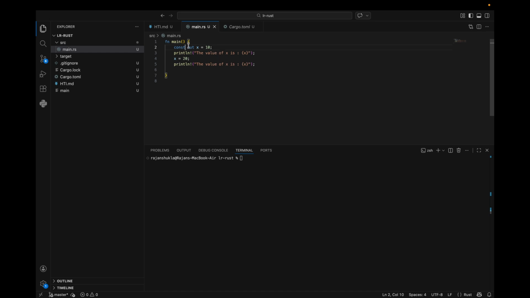So if you are declaring a const with the keyword const instead of let, then you can't do this, mut. There's constant and it's not going to be changed. So constants can be declared in any scope, including the global, which makes them useful for many parts of code that need to know about certain things.